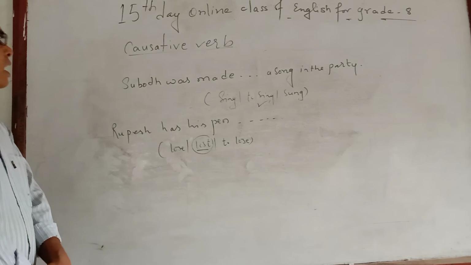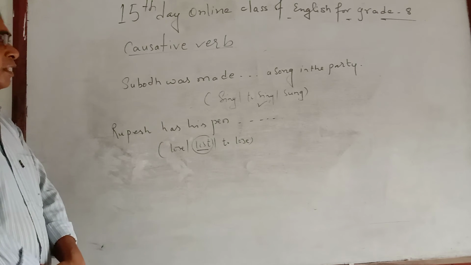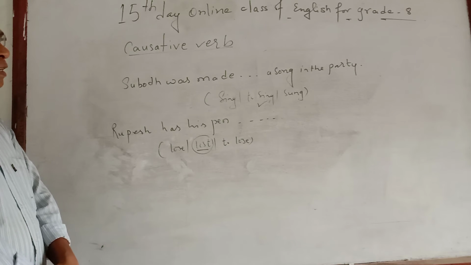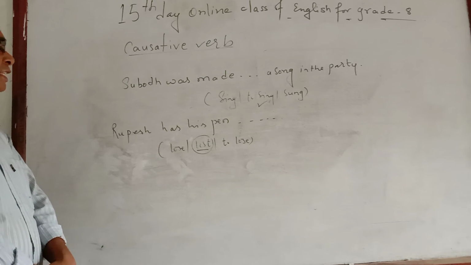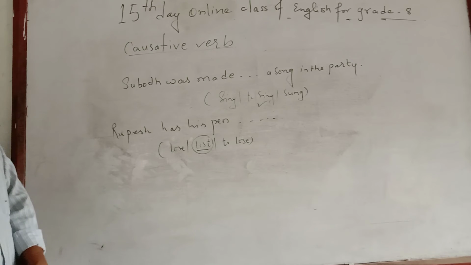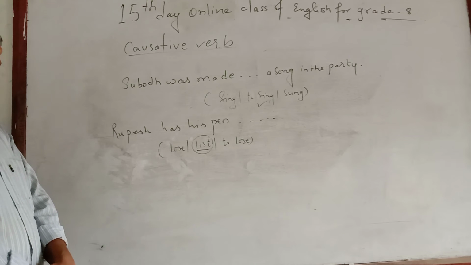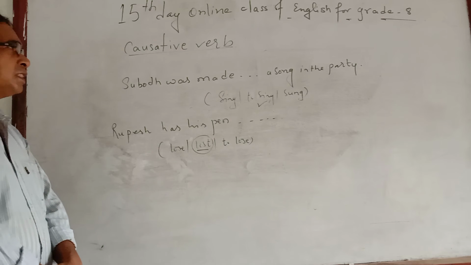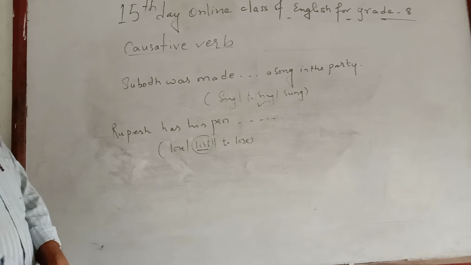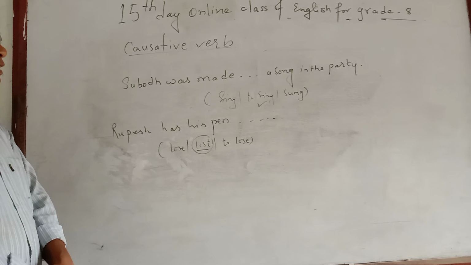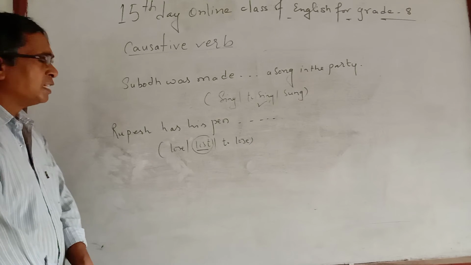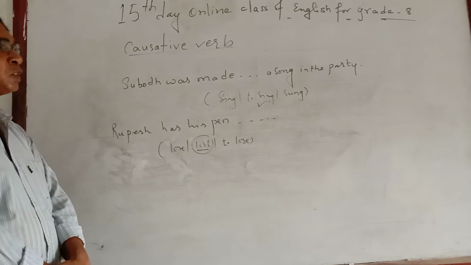Similarly, after get, gets, or got, if there is an object, again it will be verb 3. But after has, have, had, if there is a person, then verb 1. After get, gets, got, if there is a person, then to V1. Similarly, after make, makes, made, if there is a person, then verb 1, and an object cannot be given because that will not be the causative verb. And after is, am, are, was, were, if there is the verb made, then the answer will be to V1. Finally, after let, if there is a person, then again you have to insert V1.